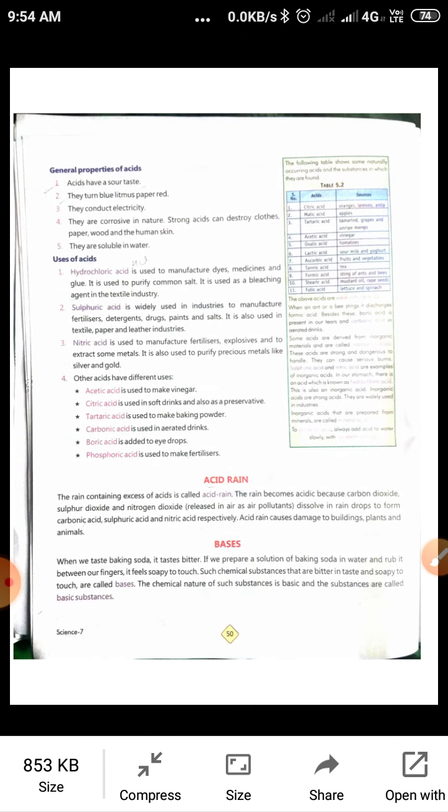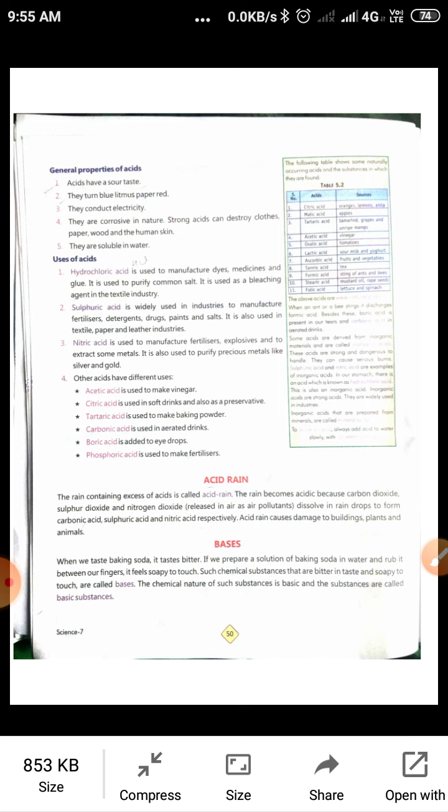Now let us come to acid rain. We have already discussed the uses of acids, the properties of acids and the definition of acids. Now acid rain: the rain containing excess of acid is called acid rain. Understand what it is.